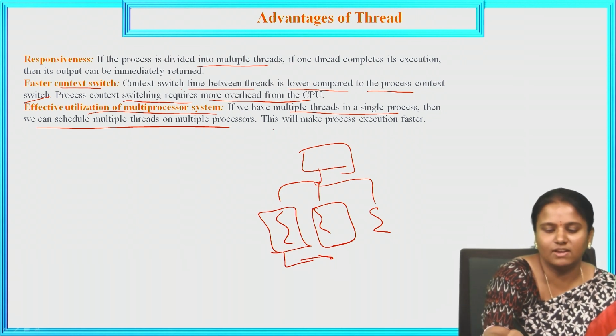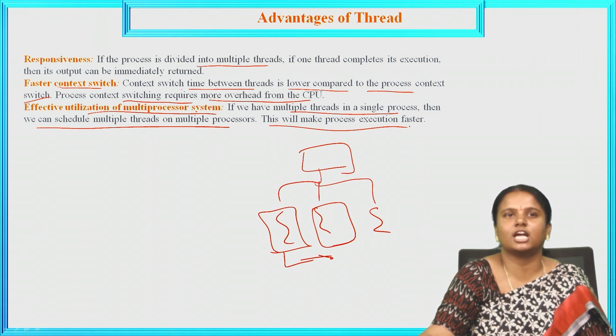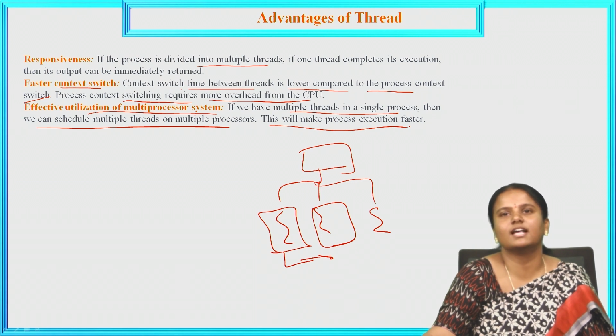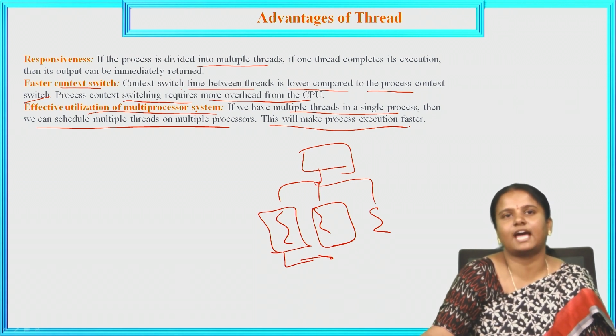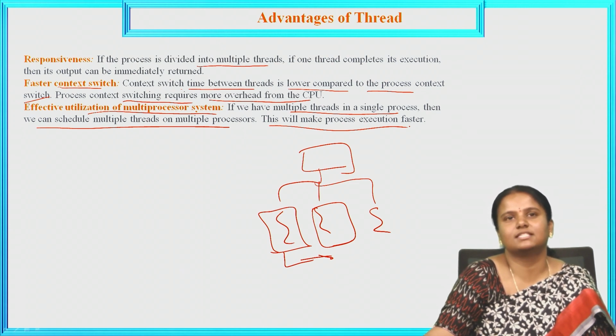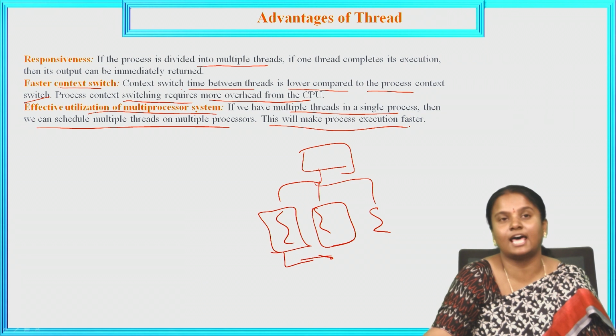Next, this will make process execution fast. If we give one after the other a schedule time, then the execution will be faster. Otherwise, it may take more time, so the worst-case time may be more. When the arrival time is less, the process will be executed faster. So providing multiple threads, arranging them in a schedule, in an order, and executing them one after the other makes the execution faster. That is effective utilization of a multiprocessor system.